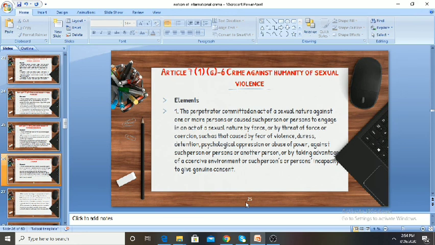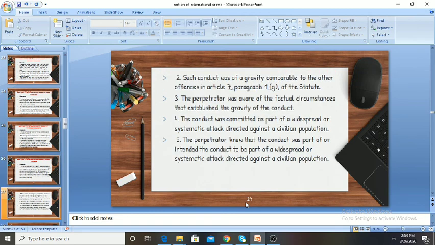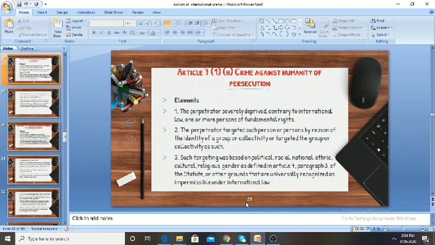7.1G Clause 6 provides the crime against humanity of sexual violence, where the perpetrator must have committed an act of a sexual nature against one or more persons, or caused such person or persons to engage in an act of a sexual nature by force or by threat of force or coercion, such as that caused by fear of violence, duress, detention, psychological oppression, or abuse of power against such person or persons or another person, or by taking advantage of a coercive environment or such person's incapacity to give genuine consent. So you see, in Article 7, there are various crimes which amount to international crime.